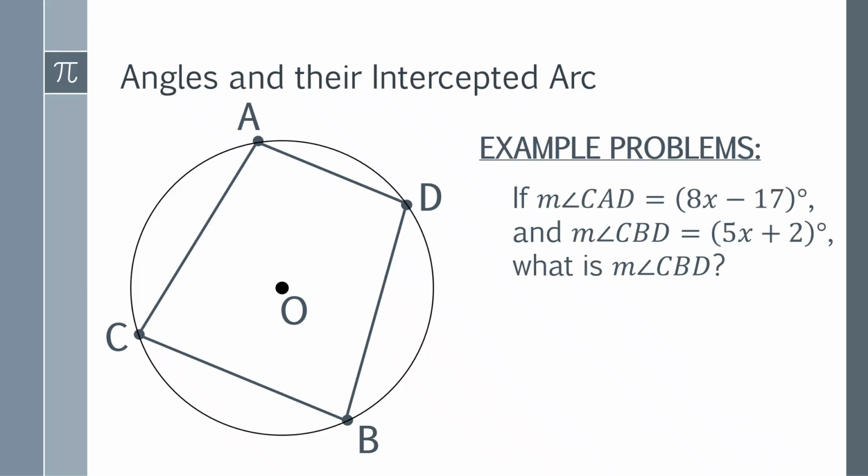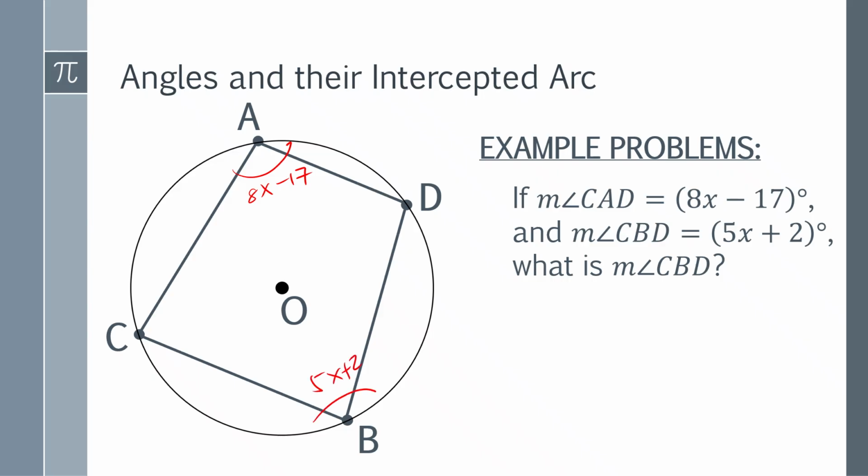Let's have another set of example problems. Let's say the measure of angle CAD is 8x minus 17 and the measure of angle CBD is 5x plus 2 degrees. How will you find out the measure of angle CBD?